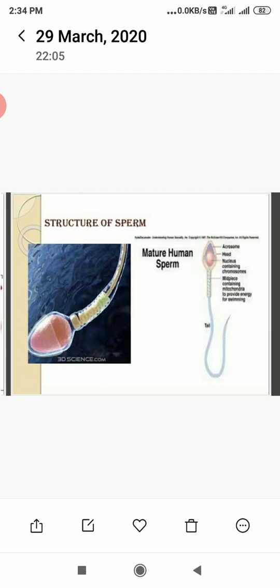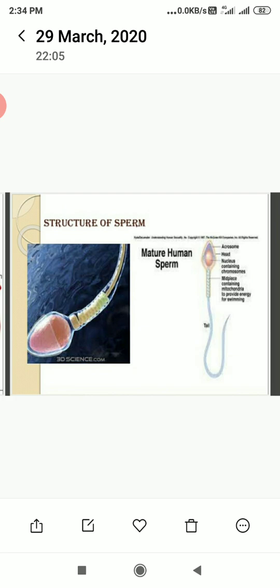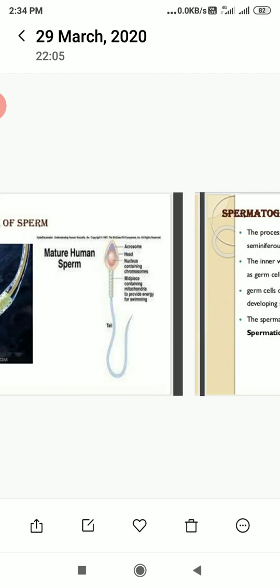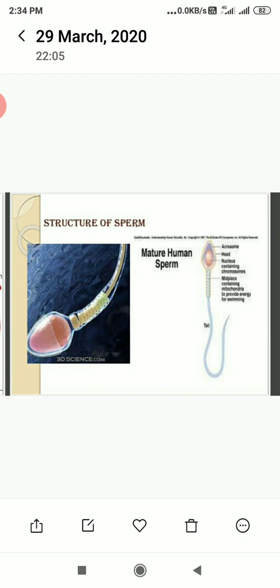First we are going to discuss the structure of a human sperm in the case of a male. The main parts are the head, neck and tail. These three are the main parts of the structure of the sperm. A plasma membrane envelops the whole body of the sperm.